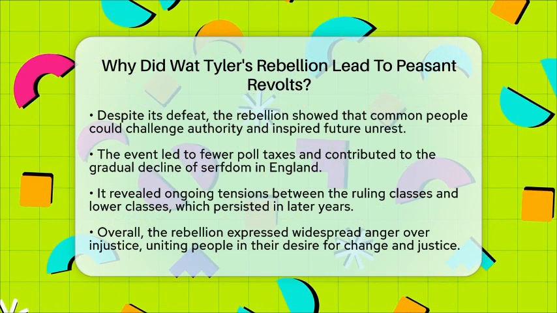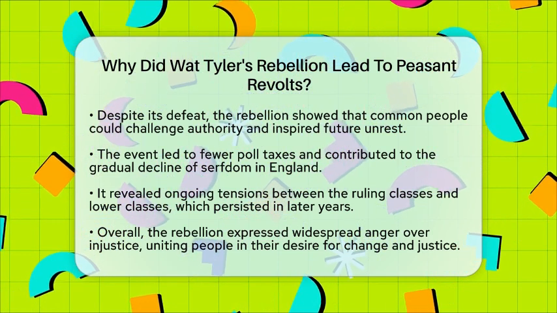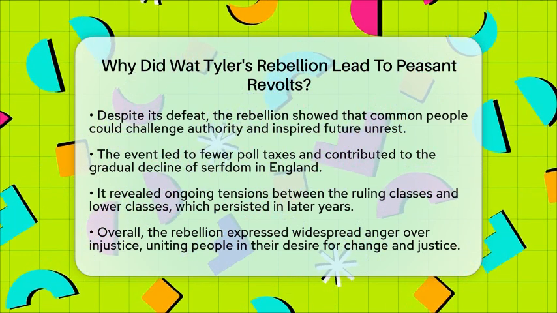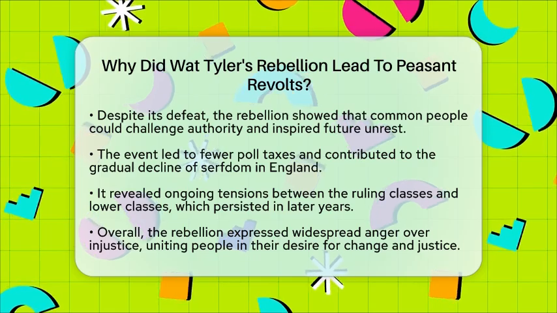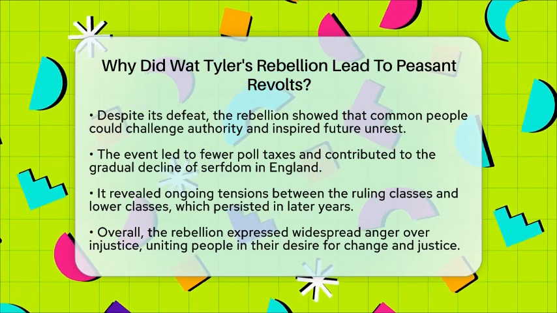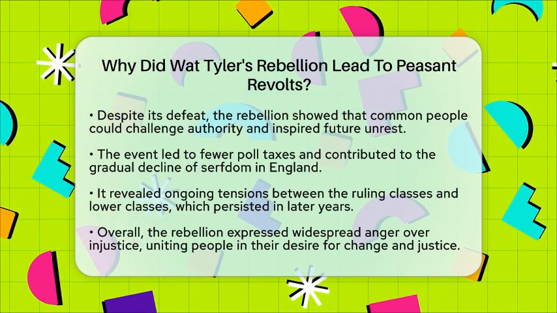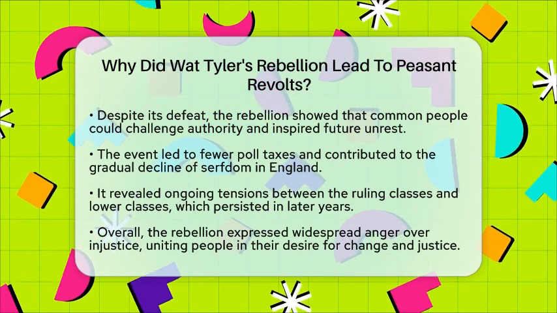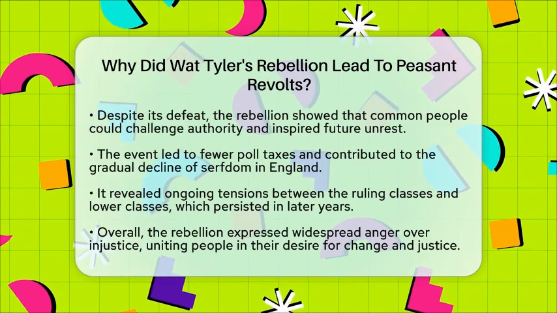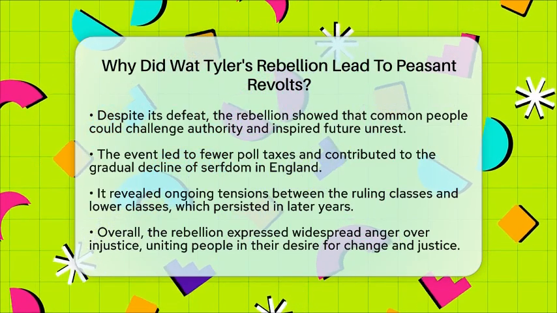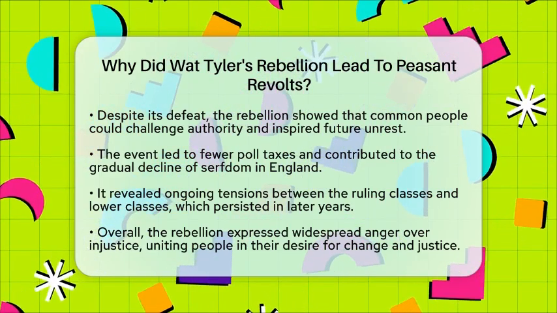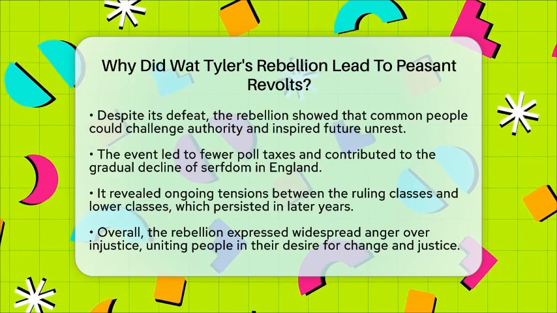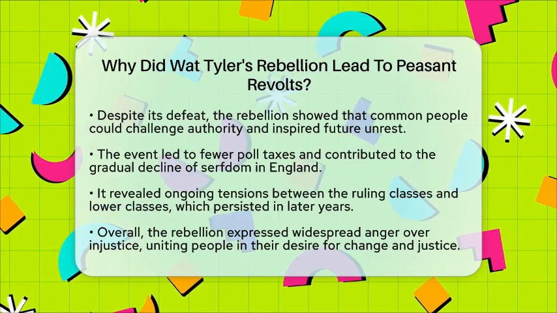So, the reason Wat Tyler's rebellion led to more peasant revolts was because it expressed the widespread anger over unfair taxes, social restrictions, and inequality. It united people who wanted change and inspired others to stand up for their rights. Even after it was over, the ideas of resistance and demand for justice kept growing. This event is a clear example of how ordinary people fought back during times of crisis and change in medieval Europe.